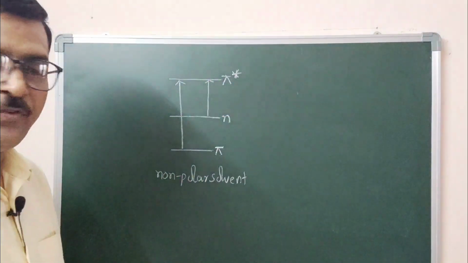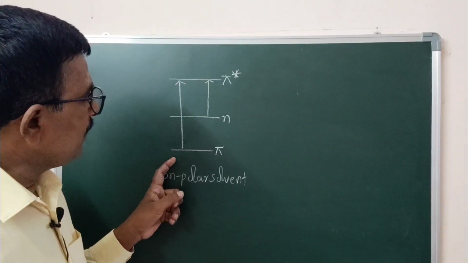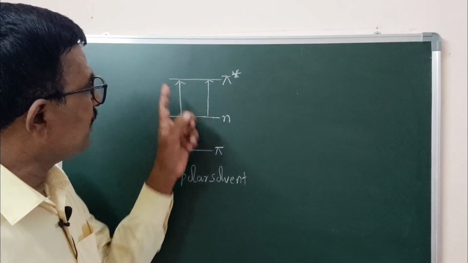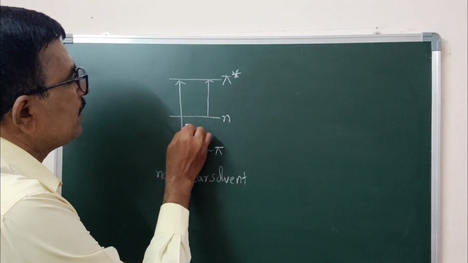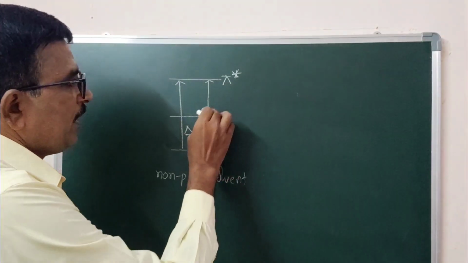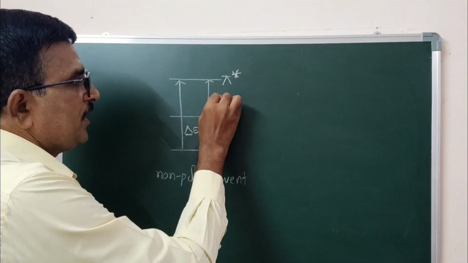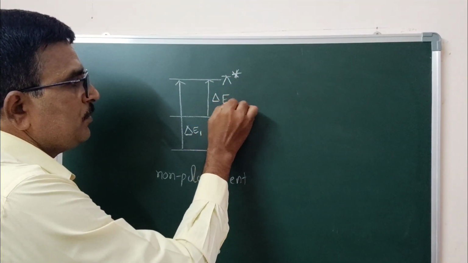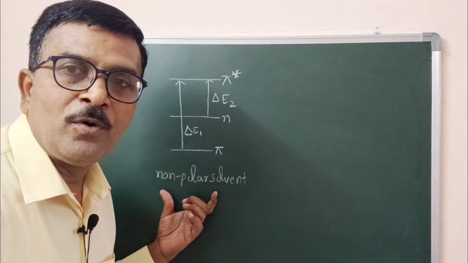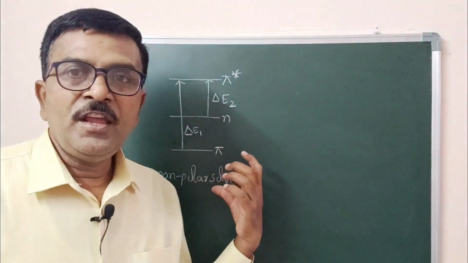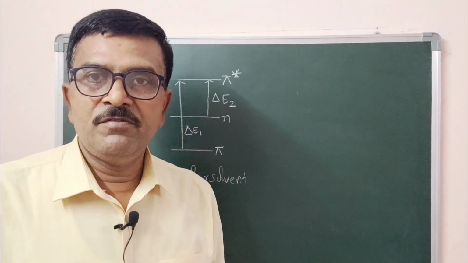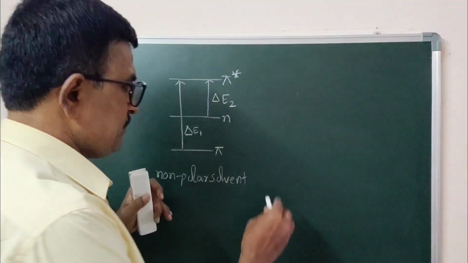In the presence of non-polar solvent, the pi to pi star transition requires delta E1 energy, whereas the n to pi star transition requires delta E2 energy. This is under non-polar solvent. The same molecule, when we record in a polar solvent, let us see what happens.